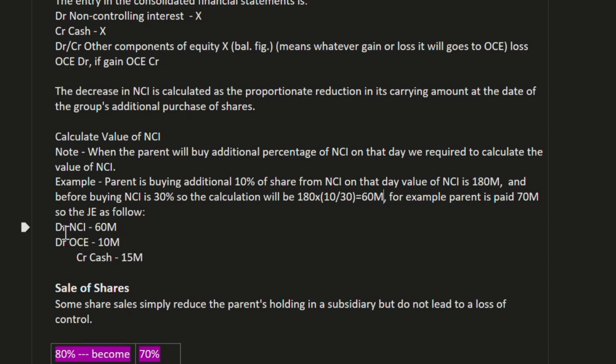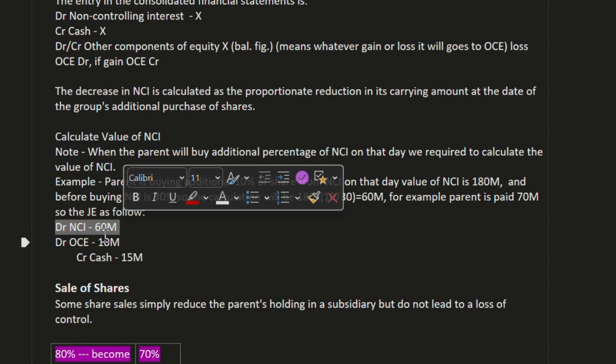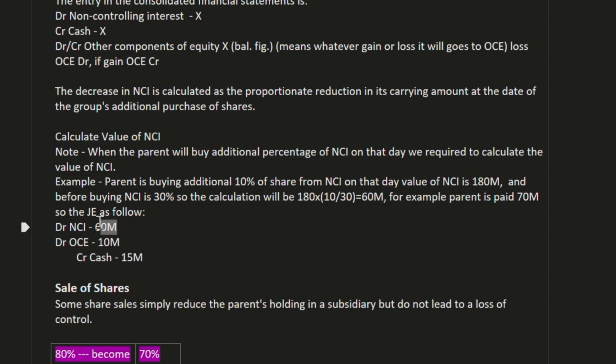Okay. So the general entry will be DR NCI 60 million, because the NCI value is 60 million. DR other component of equity. As I said, gain or loss goes to other component of equity. Here we are paying 10 million more, so it is a loss for us. Therefore, DR other component of equity 10 million, CR cash 70 million.